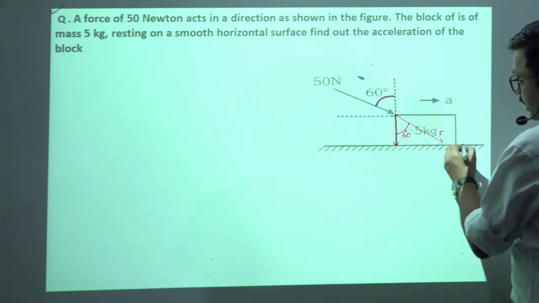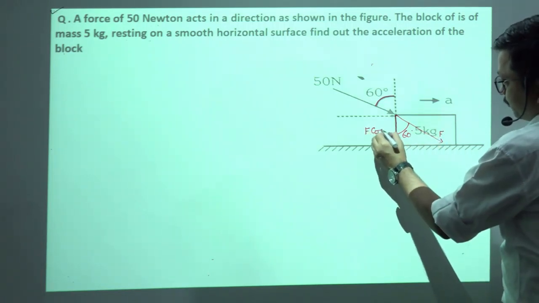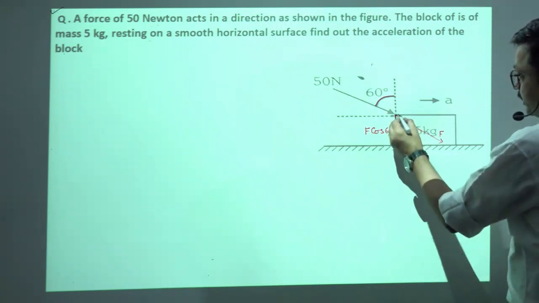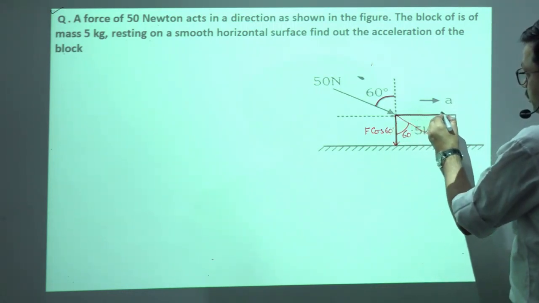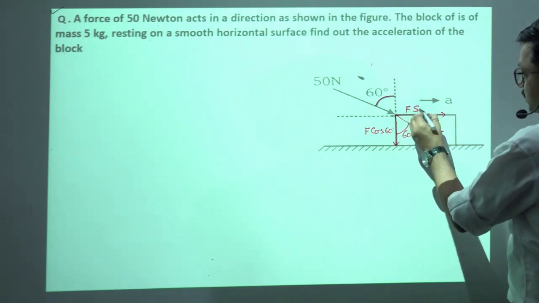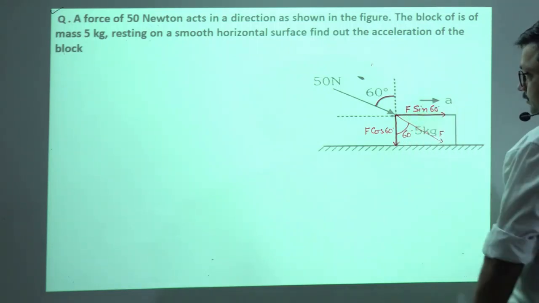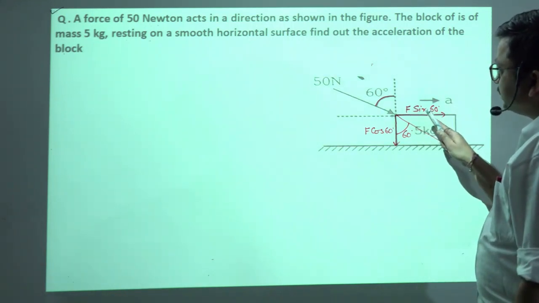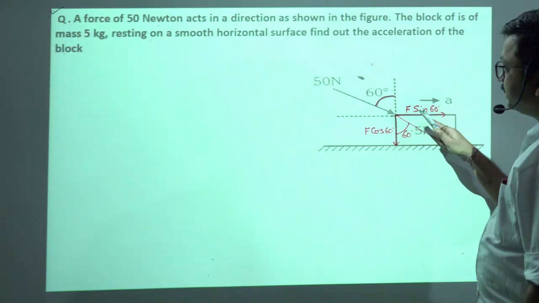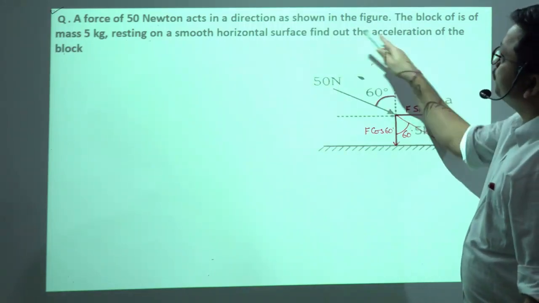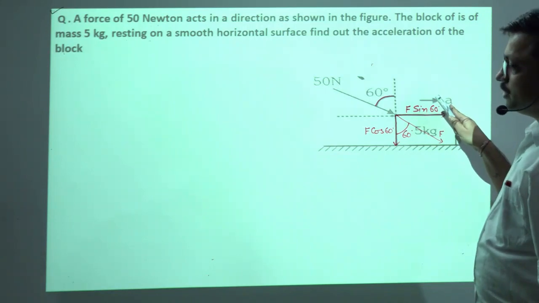If this is F, then this will be F cos of the angle, the horizontal component will be at 60 degree, and this is the component along the direction of acceleration, that is F sin 60 degree. Clear? So F sin 60 degree is there. First of all, we have to calculate this component. We have to find out the acceleration of the block.